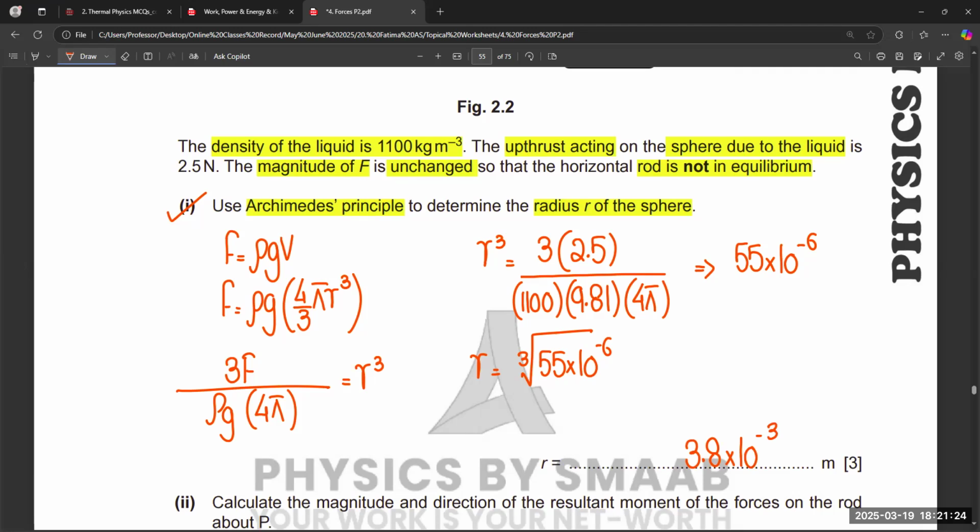10 to the power minus 2 meters. So this is the final value of the radius we are getting, 0.038 meters. And in the second part, calculate the magnitude and direction of the resulting.